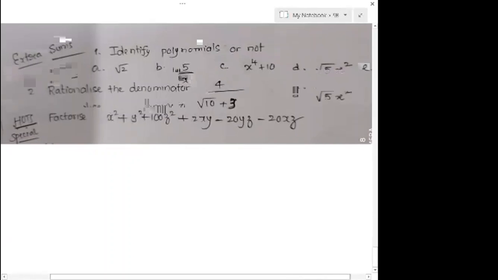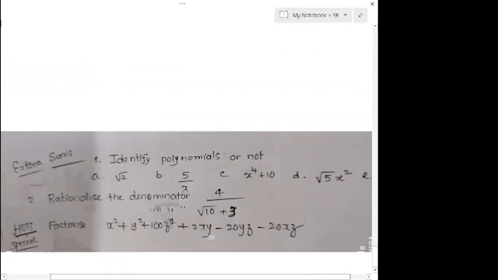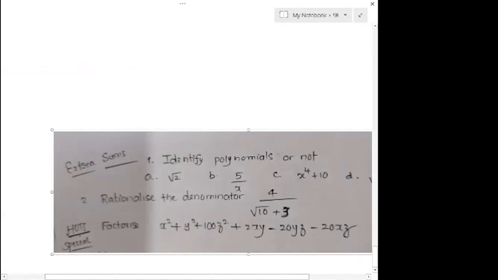No time. Homework is please take this identifying polynomials or not, because I feel that still some of you, few, not most of you, are not clear. Start writing these questions, okay, quickly.